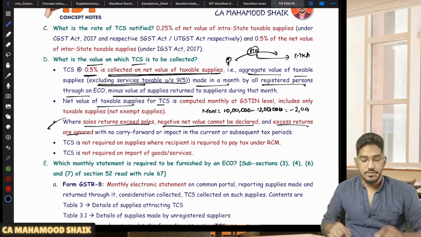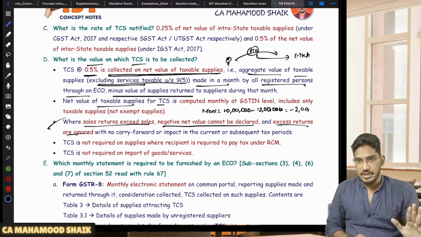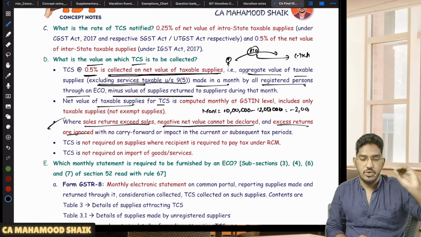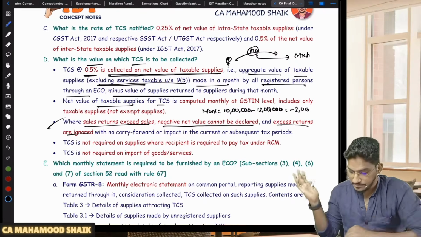If you got negative value, if your returns are more than sales, ignore that negative value. No carry forward to the next month. It will not be carried forward to the next month. Ignore then and there. Okay, right.